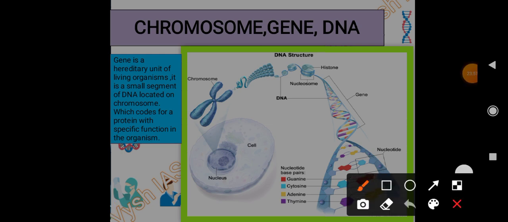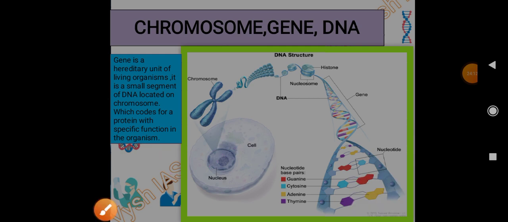All those traits are coded by genes only. So the gene has that code. Because of that proteins are synthesized, and thus those genes get expressed, and then they show up as your traits. It can be your physical traits, or other traits which cannot be seen.